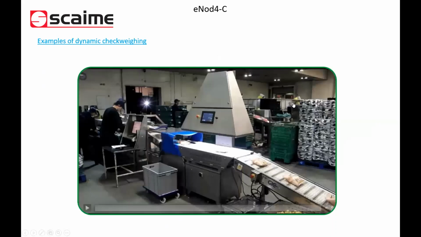We will show you now a few examples of check weighing applications to show you how other customers use the product.